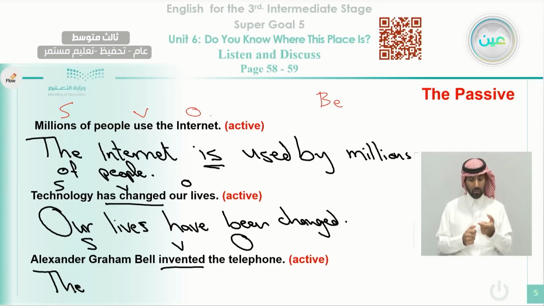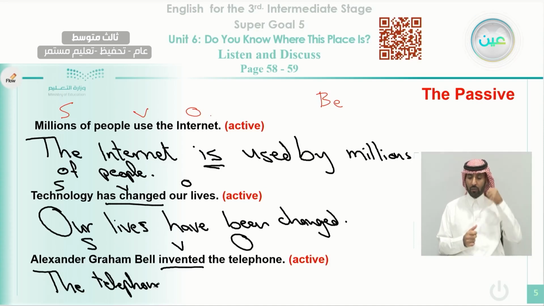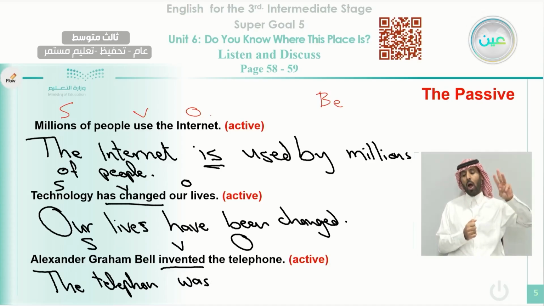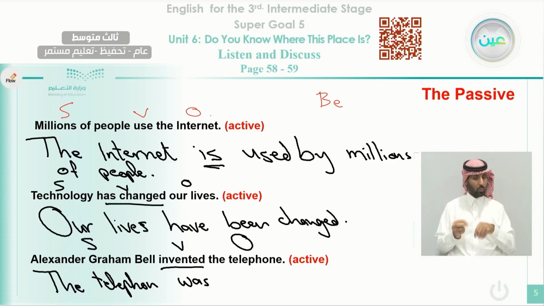Here we start with a capital. The telephone. And we have to notice what tense we are using here. We are using the past. So what is the best form of the verb be we can use here? We can use was. It is in the past, and the subject here is singular, one. So we use was. If it is more than one, we can use were. I missed the E here. The telephone was invented.